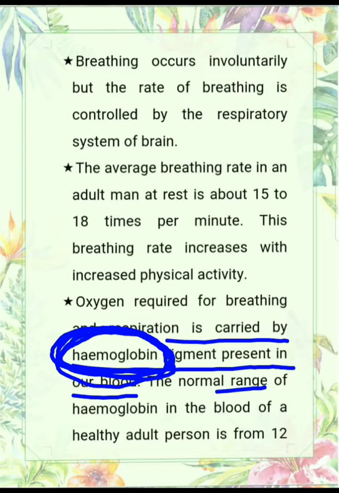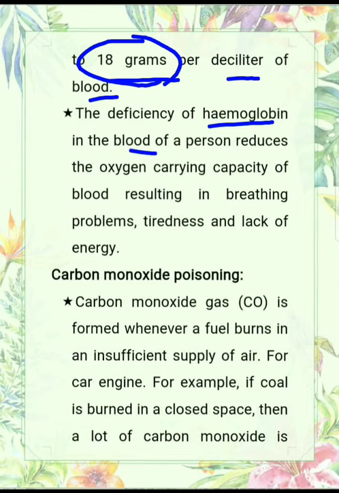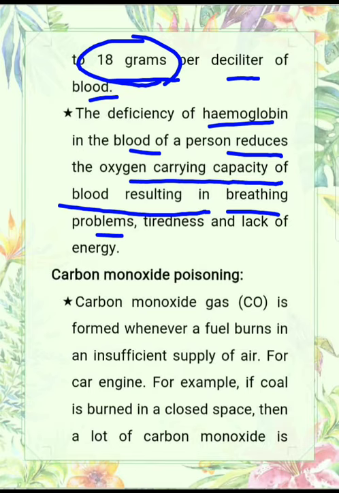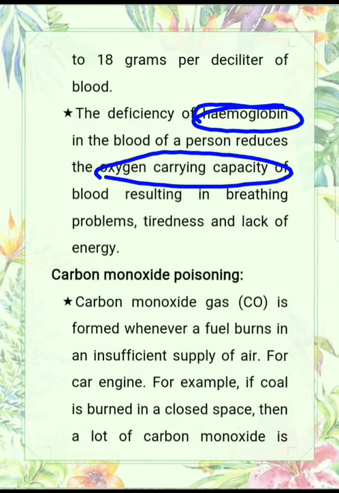The normal range of hemoglobin in the blood of a healthy person is 12 to 18 gram per deciliter of blood. That means in 1 deciliter of blood, 12 to 18 gram of hemoglobin is present in a healthy person. The deficiency of hemoglobin in the blood of a person reduces the oxygen carrying capacity of the blood, resulting in breathing problems, tiredness and lack of energy. So when hemoglobin is not present in sufficient amount, the oxygen carrying capacity of the blood decreases, and due to this there will be breathing problems like tiredness and lack of energy.